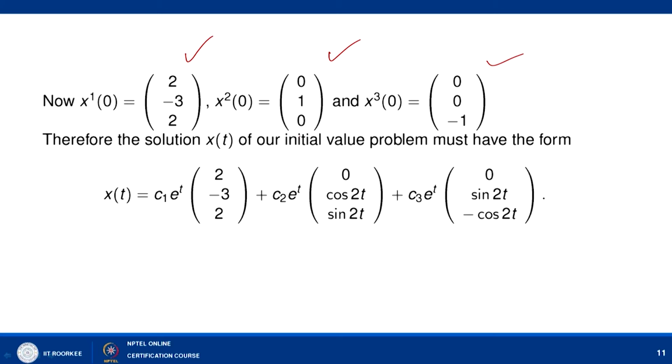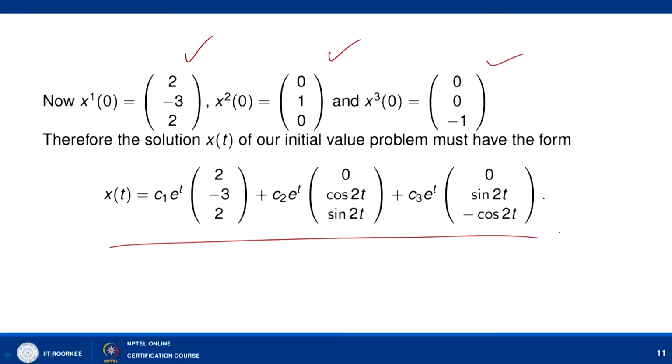So, it means if these are linearly independent and x1, x2 and x3 are three solutions of x' equal to A(t)x, then they form three linearly independent solutions, and we can write down the general solution of our initial value problem as this: x(t) equal to c1 e^t (2, minus 3, 2) plus c2 e^t (0, cos 2t, sin 2t) plus c3 e^t (0, sin 2t, minus cos 2t). So, the general solution of the homogeneous problem is written like this.